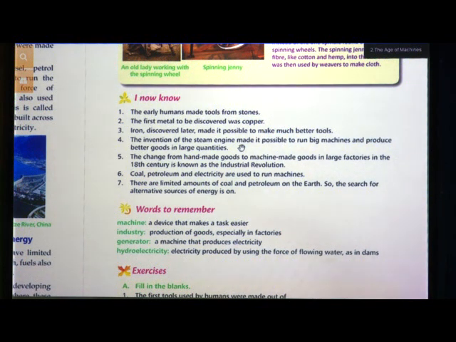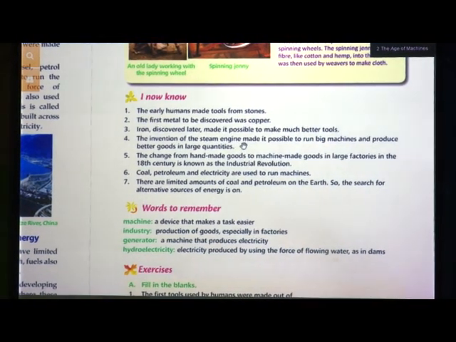I told you all what is industrial, I had shown you all the PPT, what is Industrial Revolution. So Industrial Revolution is nothing but, earlier people used to make things by their own hand using simple tools. With the help of those simple tools they were making goods at their own home. And then later on, as the steam engine was introduced, huge machines were made, and the goods were made in those factories.